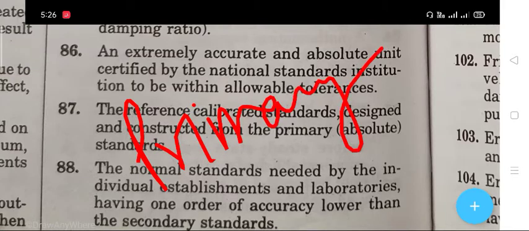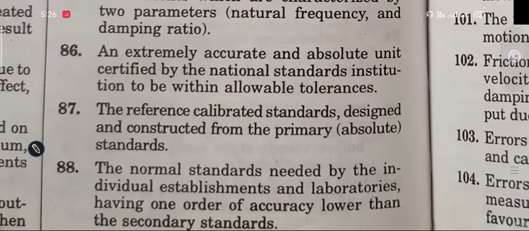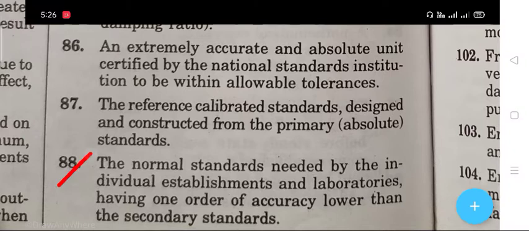Next, question number 87 is that the reference calibrated standards designed and constructed from this primary standard is the secondary standard. Next, question number 88. The normal standards needed by the individual establishments and laboratories having one order of accuracy lower than the secondary standards. The right answer is working standard.